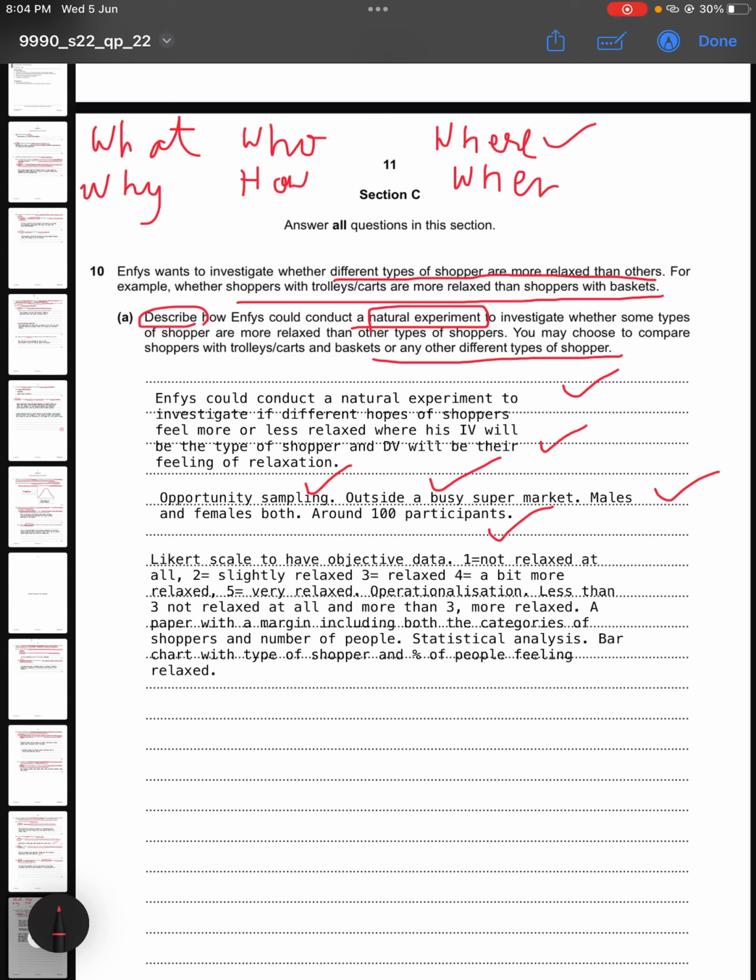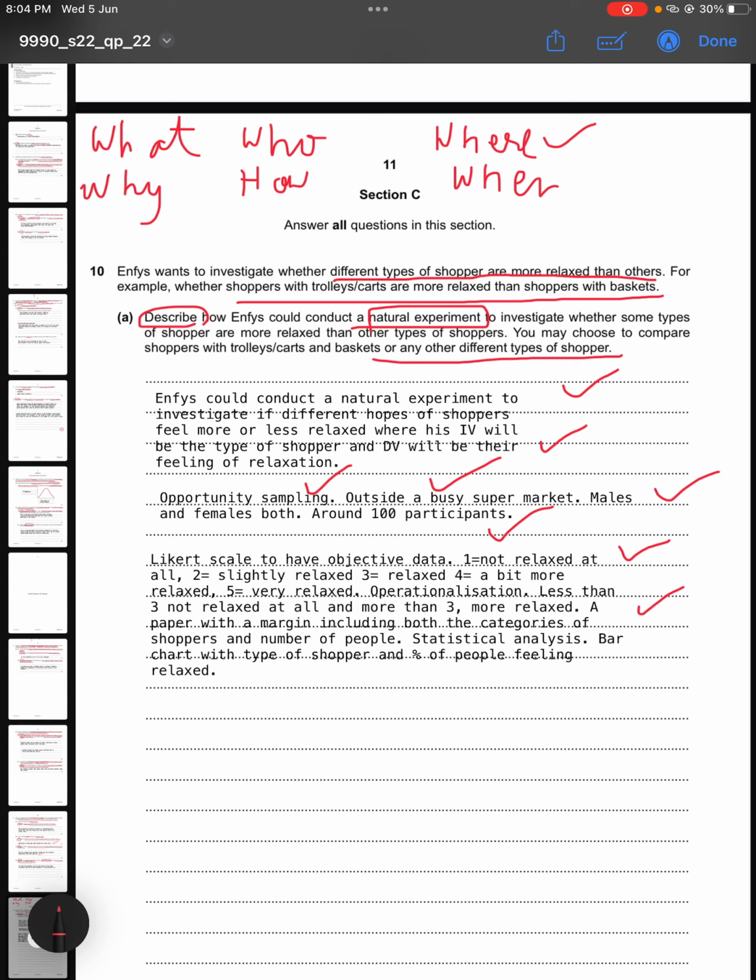And now for the how part, the whole procedure, he can use Likert scales to have objective data. You need to mention the labels as well. So 1 meaning not relaxed at all, 2 meaning slightly relaxed, 3 meaning relaxed, 4 meaning a bit more relaxed, and 5 meaning very relaxed. Now he can also operationalize his dependent variable: less than 3 is going to be counted as not relaxed or less relaxed, and people who have rated their feeling of relaxation more than 3 will be counted as more relaxed.